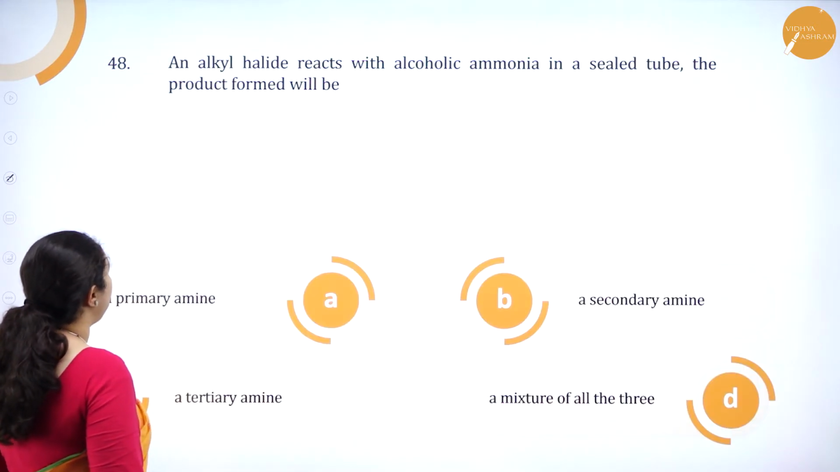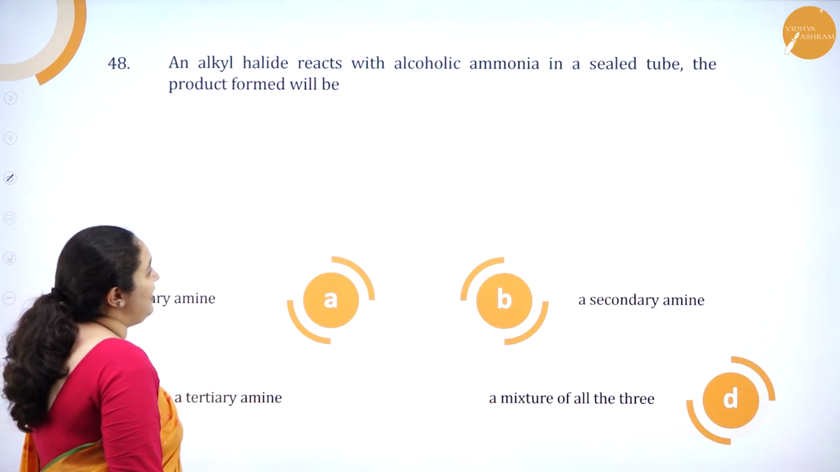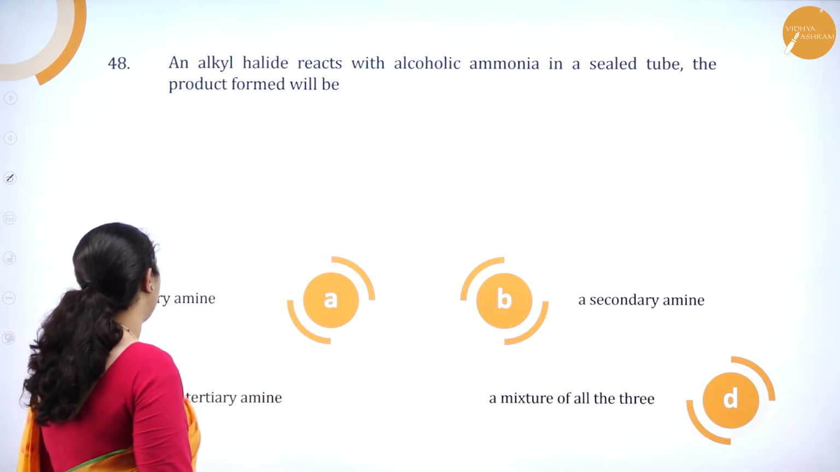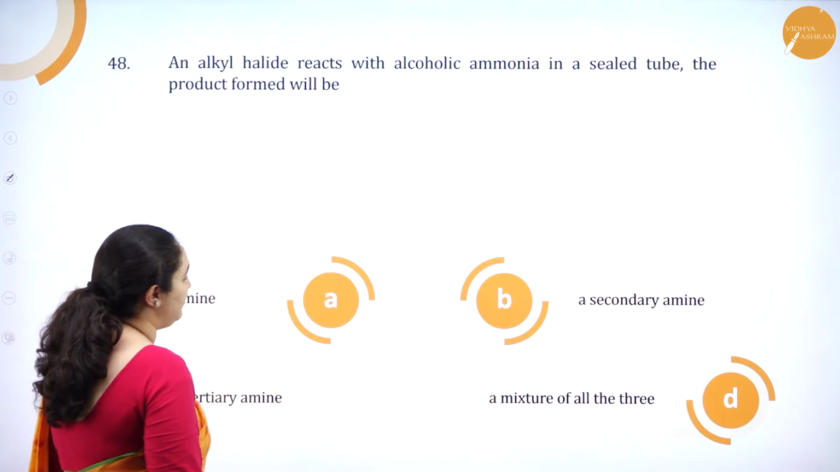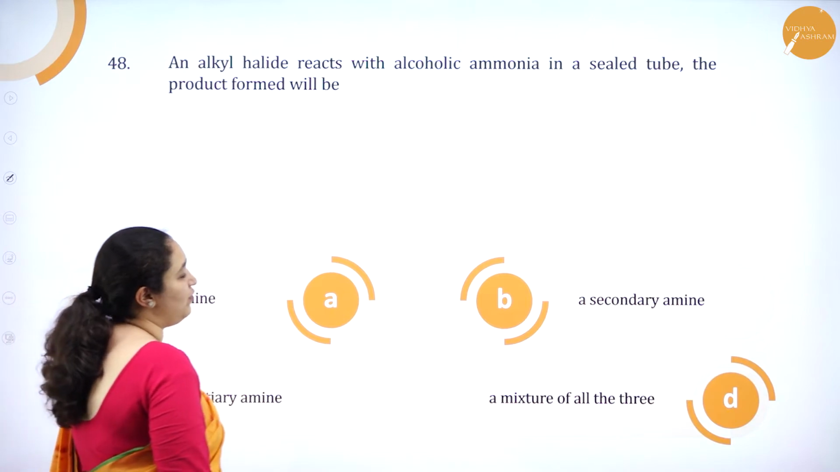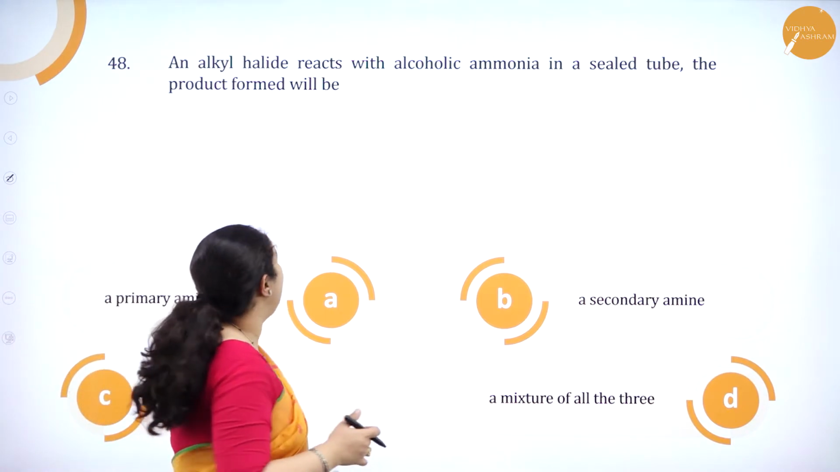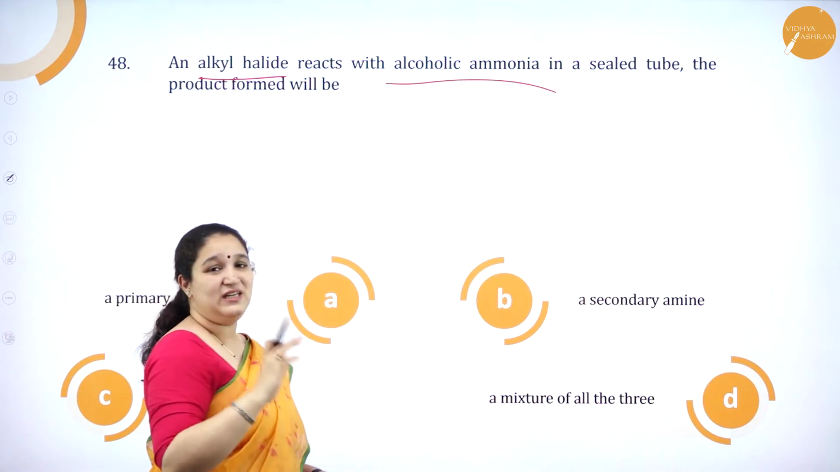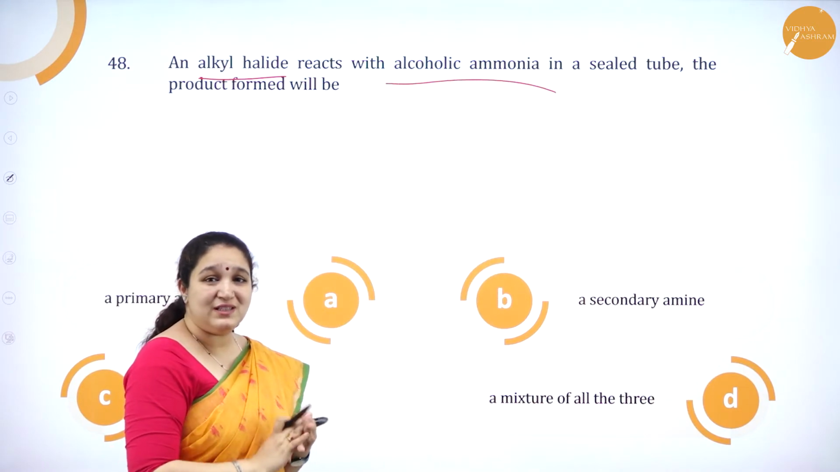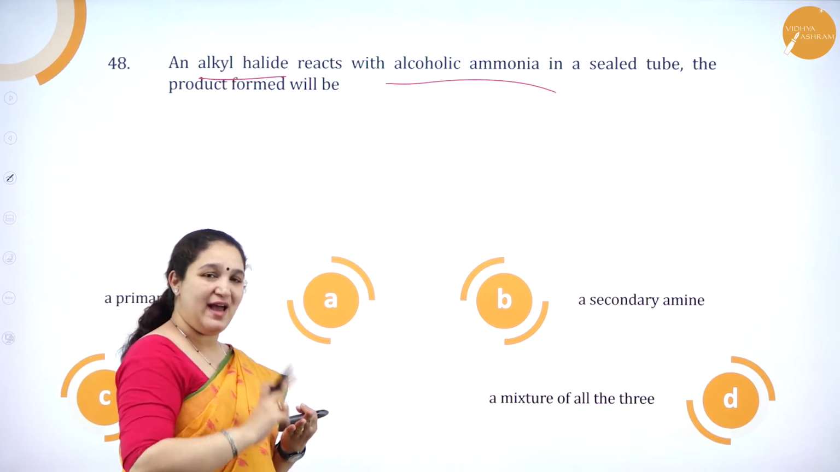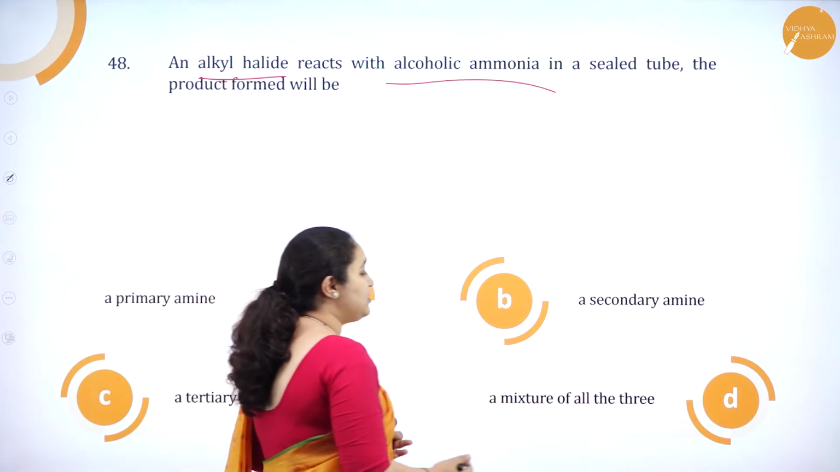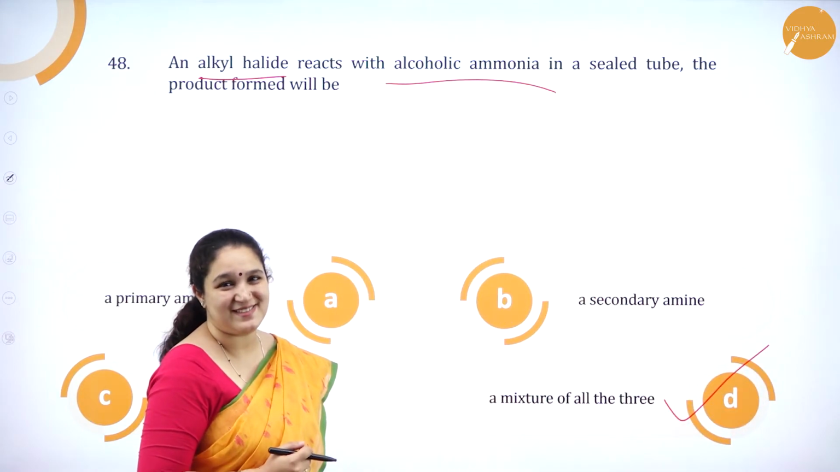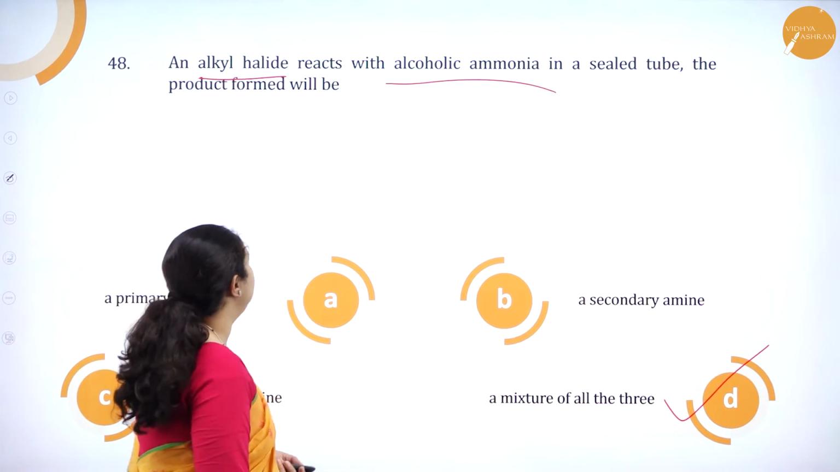Next one. An alkyl halide reacts with alcoholic ammonia in a sealed tube. The product formed will be a primary amine, a secondary amine, a tertiary amine, a mixture of all three amines. If we take alkyl halide with alcoholic ammonia in a sealed tube, we get all the three types of amine, primary, secondary and tertiary. So the mixture of all the three is formed. So option D is the correct answer. So we'll see the next question.